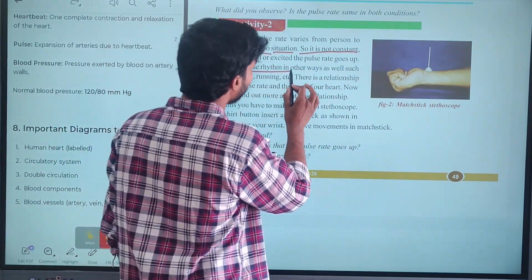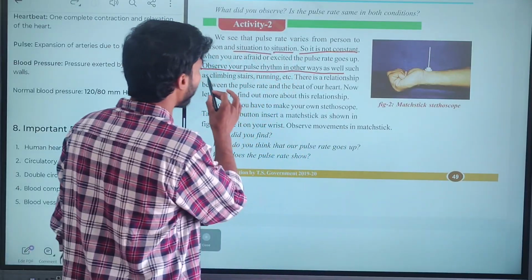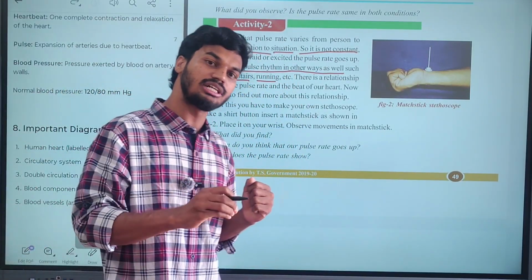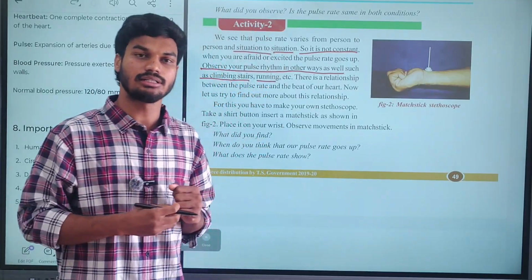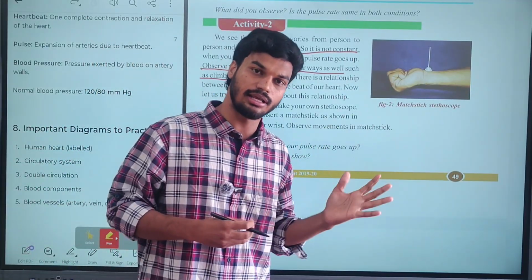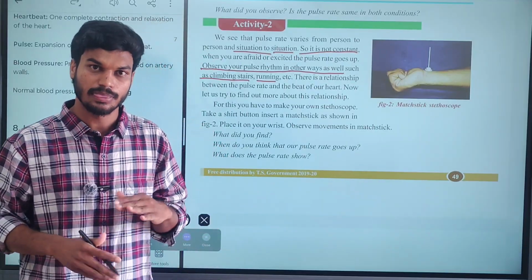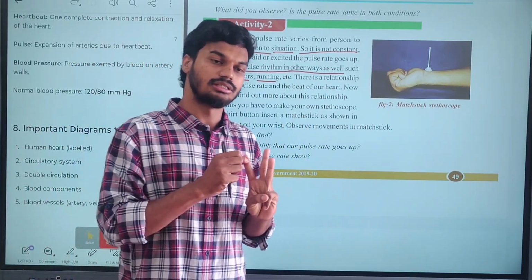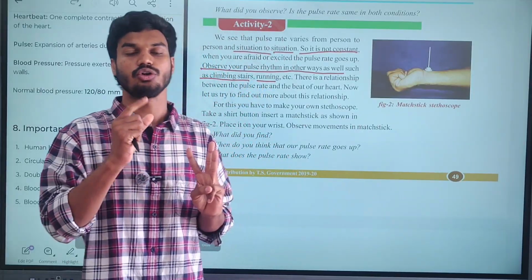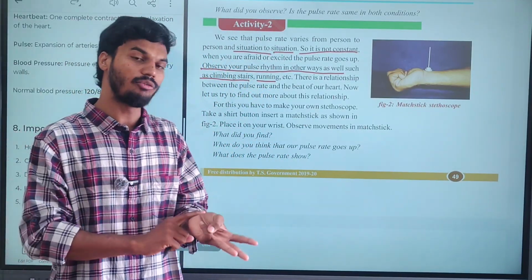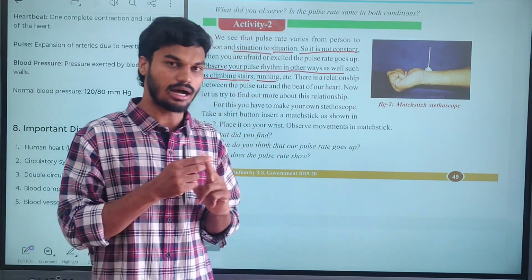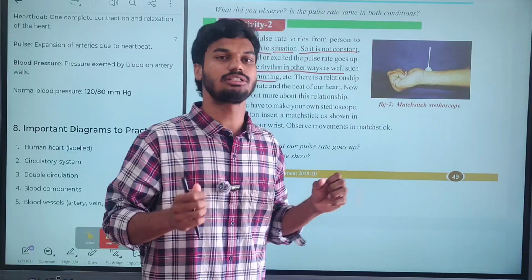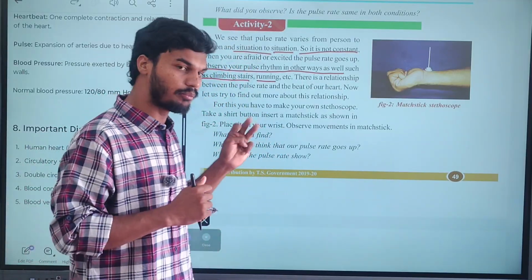Observe your pulse rate rhythm in other situations as well, such as climbing stairs, running, etc. Simply, you can observe your pulse rate on your own. When you are climbing mountains, immediately after running, and at a normal position, try to observe the pulse rate in these three different situations. For example, sit in a quiet, normal position, count the number of pulses in one minute, and then observe it after jogging. Third, when you are climbing or doing some exercises, calculate the pulse rate.